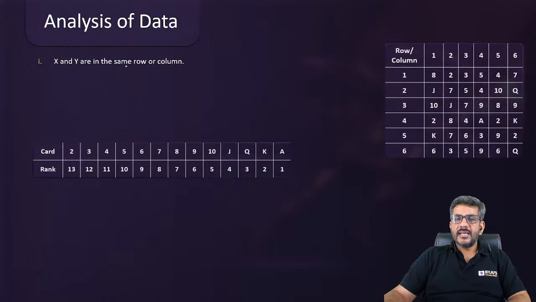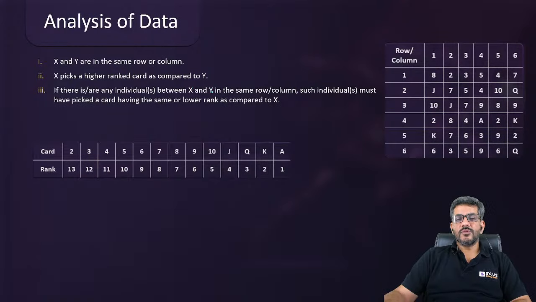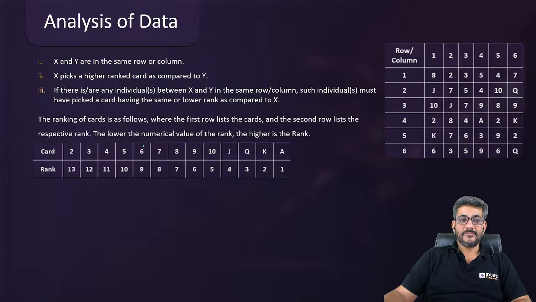He says X can beat Y if they are in the same row or column. X picks a higher ranked card as compared to Y. And if there is any individual between X and Y in the same row or column, such individual must have picked a card having the same or lower rank as compared to X. The ranking आपको यहां पर दे ही रखी है, उसके हिसाब से we have to figure out कि कौन किसको कितने से beat कर रहा है. That we have to figure out here to answer the question.